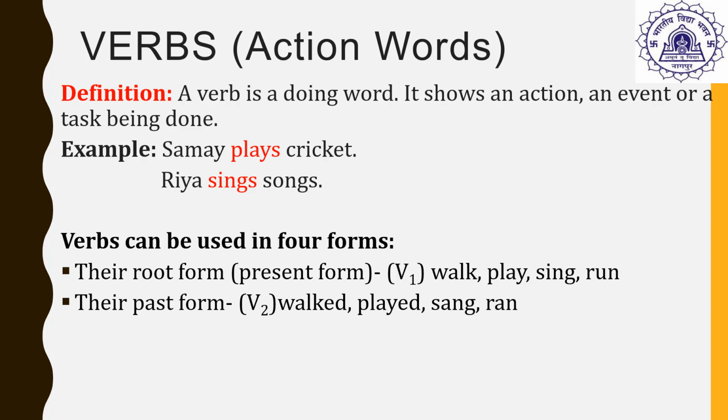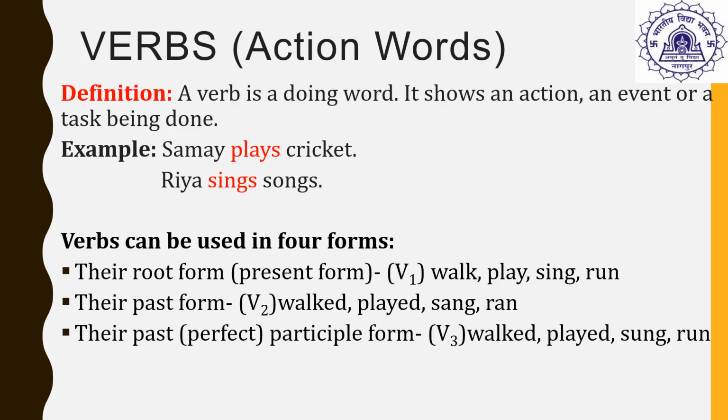Let us also understand what are the different forms of verbs. The first or base form of the verb is V1, that is the root or present form of the verb. For example, walk, play, sing, run. It is also known as V1, the first form of verb. The second form of verb is V2, that is the past form of the verb. For example, walked, played, sang, ran.